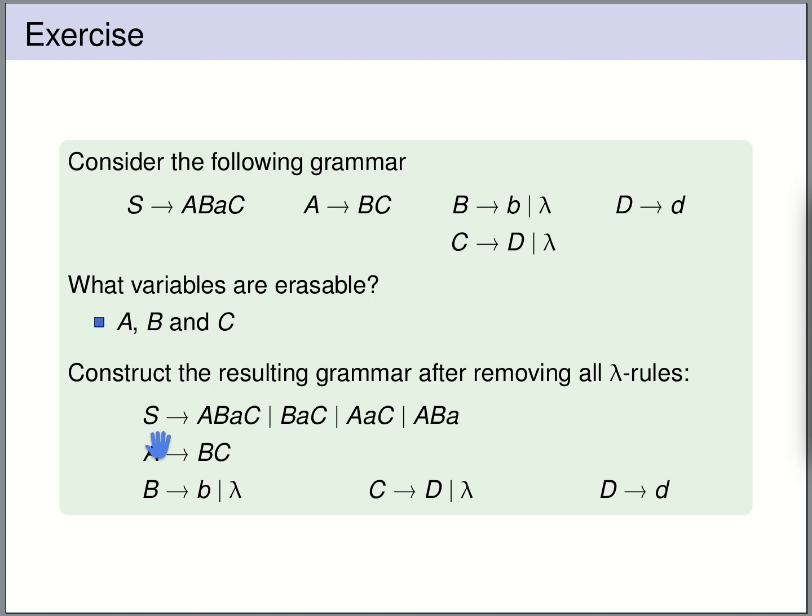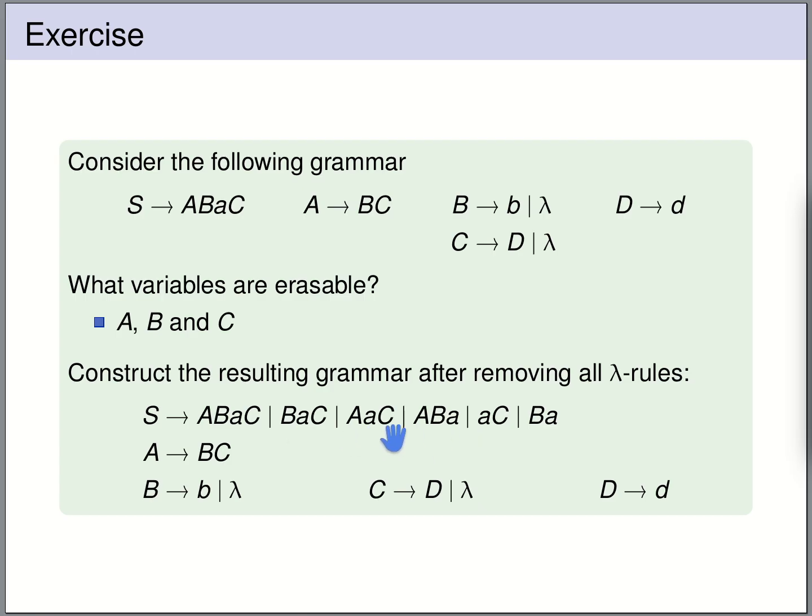Now we have three fresh rules, and we have to again check whether there are erasable variables that can be dropped from these fresh rules. Indeed, in this fresh right hand side, we can still drop B, and we get AC. We can also drop C, and we get BA.